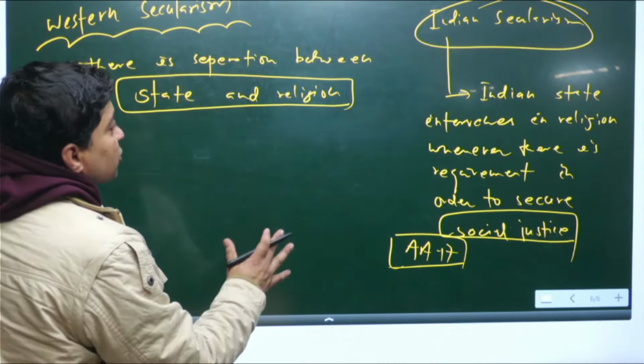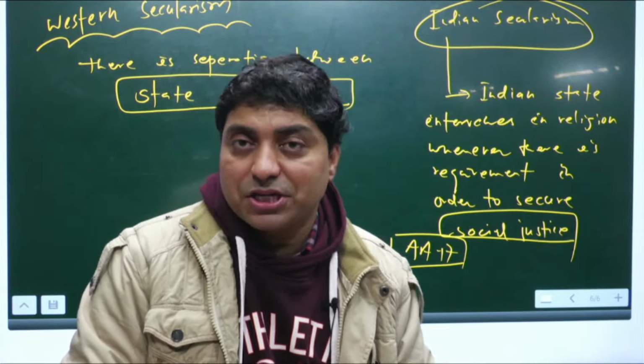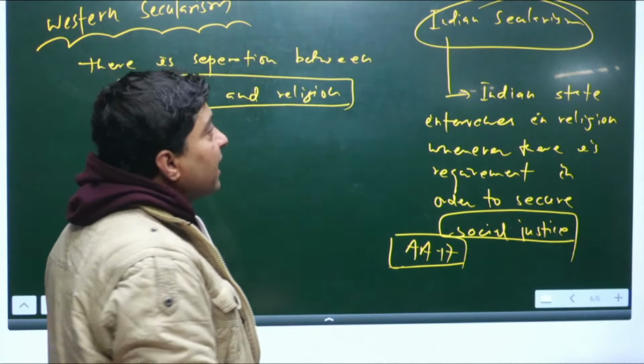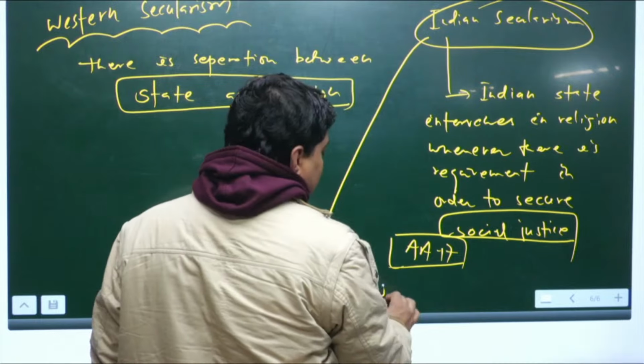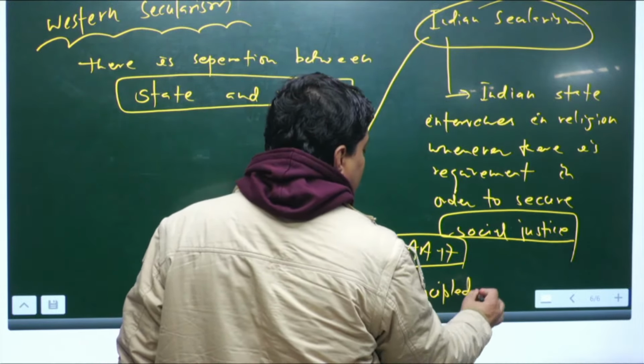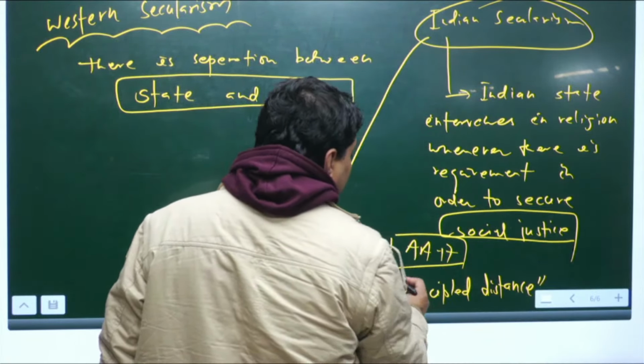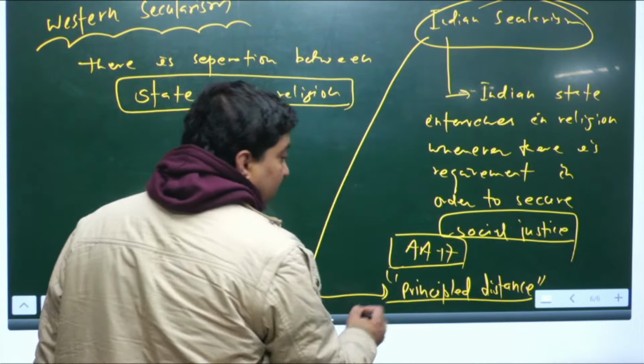So the Indian state does not keep a wall of separation between religion and state. It intervenes, right, and it maintains a principled distance. One scholar had argued it maintains a principled distance. What do you mean by it?